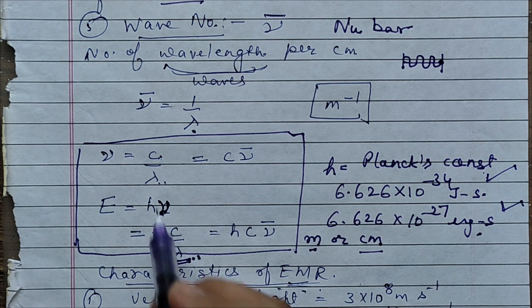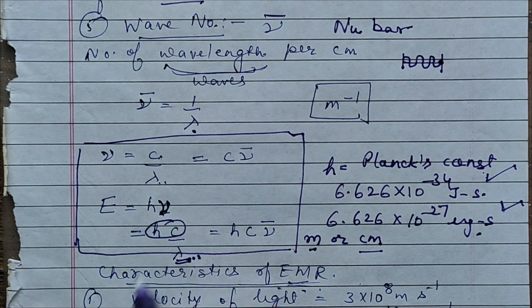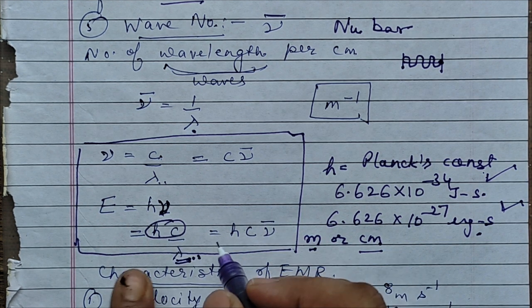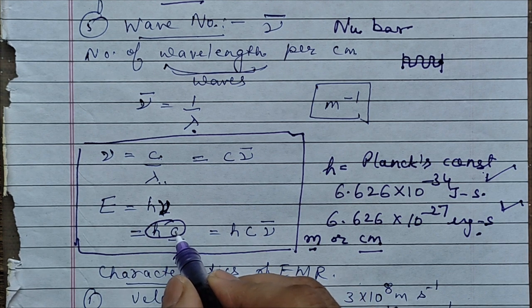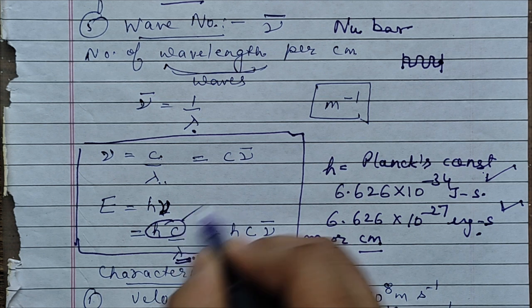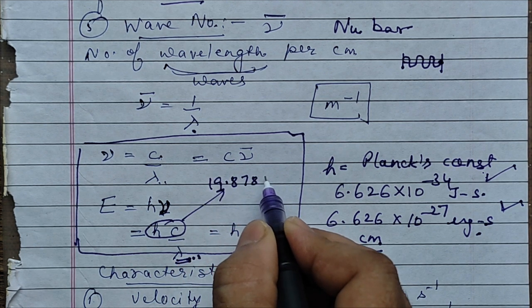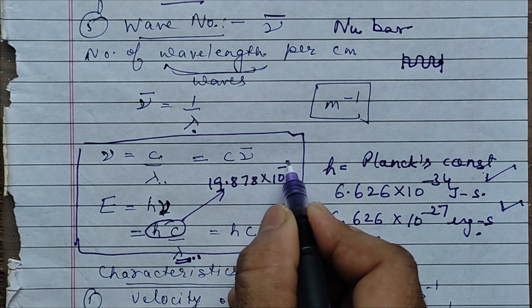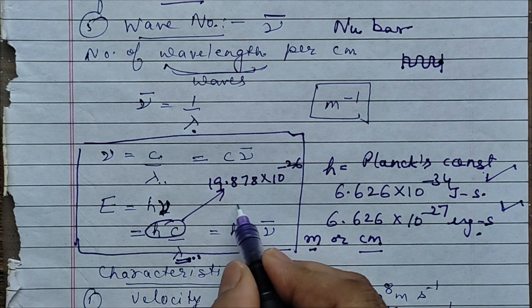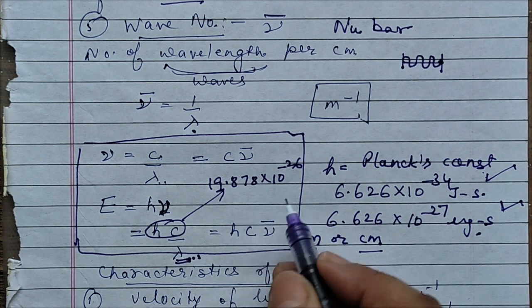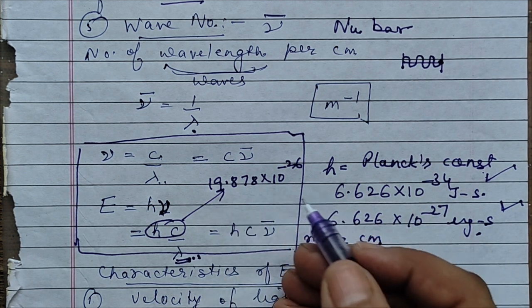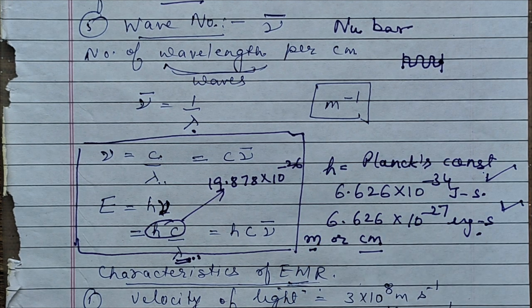And usually children learn this hc value, the product value. You can put that h value and you can put the velocity of light. So what you will get here is 19.878, I think, into 10 to the power minus 26, because that is minus 34 and this is 8, so you subtract. If you learn that product, your calculations become a little easy. So for that reference only I am saying, not otherwise, right?